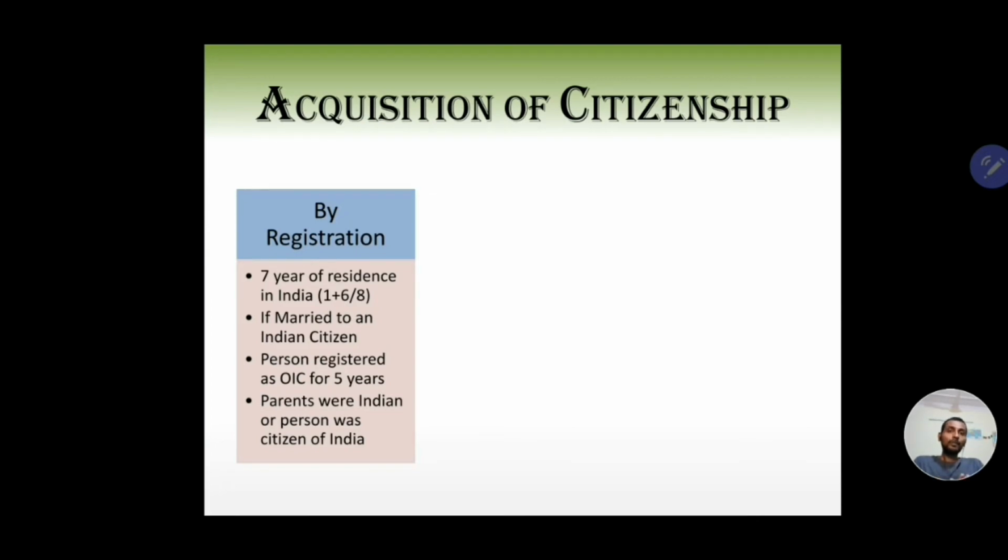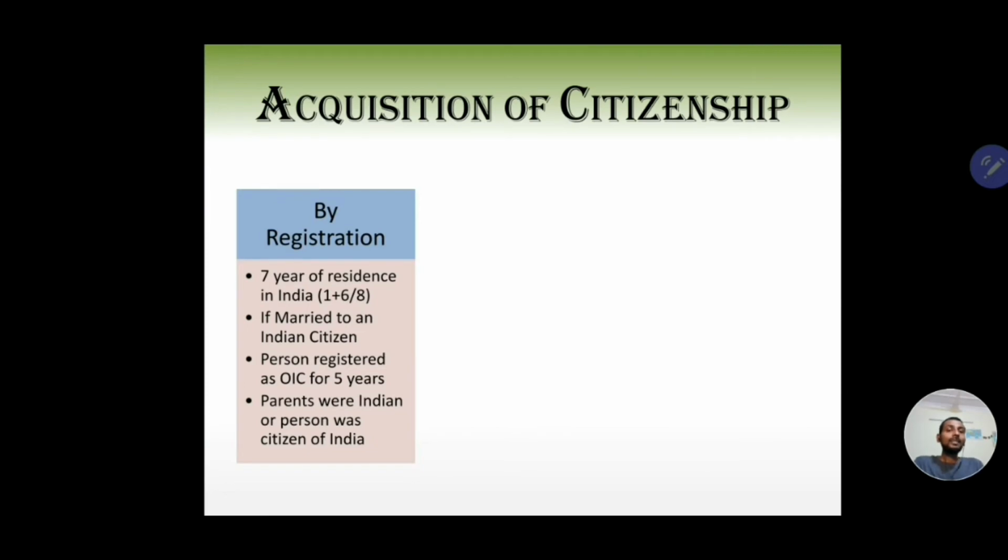Fine. Now let's talk about people who have been registered as OCI for 5 years. What is OCI? OCI is Overseas Citizen of India. We will look into OCI in detail later. Do not get panicked over it. So any OCI who has been registered as an OCI for 5 years and who has again lived in India for 1 year immediately before making an application to be registered as a citizen of India.